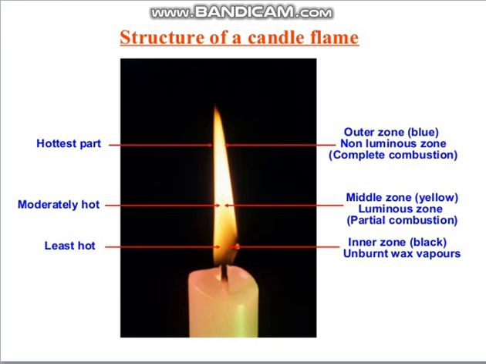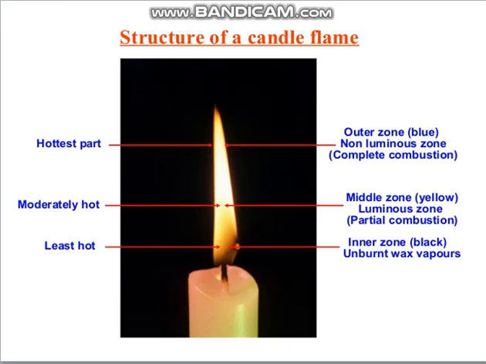We have the outermost non-luminous zone. That zone is in direct contact with the atmosphere, so it can take enough oxygen from the atmosphere, and if sufficient oxygen is there, complete combustion will take place. Because of the complete combustion, we will have the highest temperature in that region. So in the outermost non-luminous zone, we have complete combustion